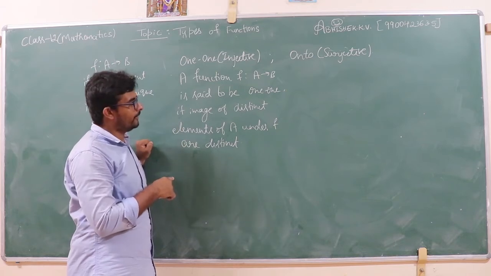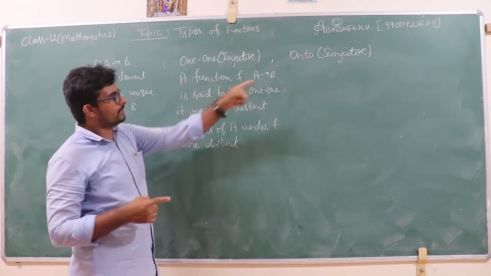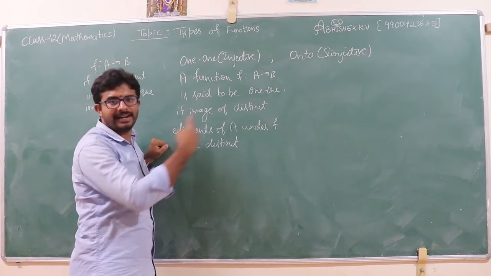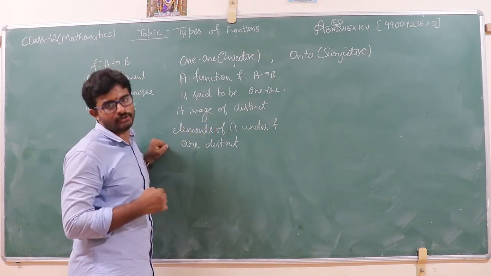I will come to the example of this later. First, I am going to define the other type of function that is called onto function.